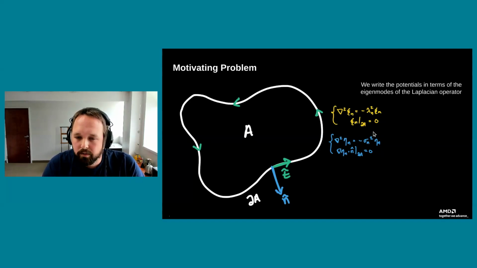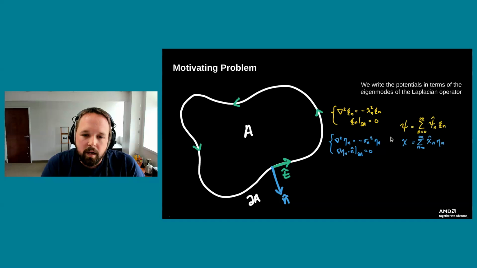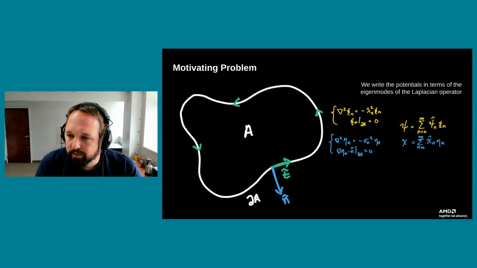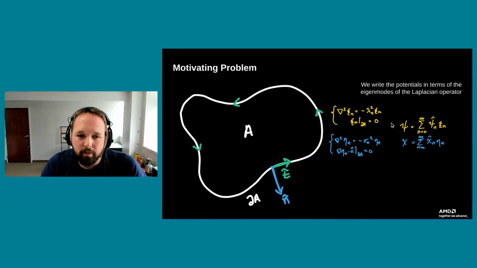So we set the solution to 0 on the boundaries, and we have homogeneous Neumann boundary conditions for the other set of modes. We can then write those potentials as some linear combination of those eigenfunctions. So the idea being, once we have those projection coefficients, we can actually calculate the amount of energy associated with specific length scales. The length scales we can derive from what those eigenvalues are.